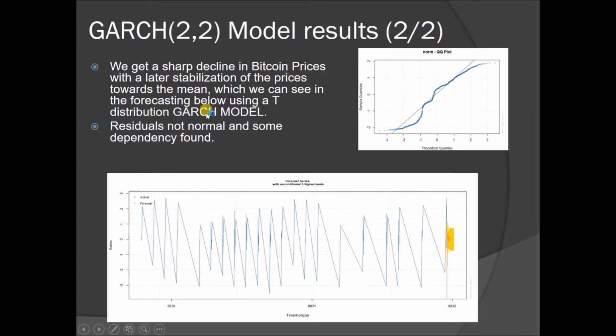So I decided to use a GARCH 2 model for this reason, and this gave as a forecast a sharp decline when using a t-distribution, and basically a return towards the mean value, which also happened with the AR model. When I checked the residuals for this data, however, I found that there was very little normality, which we can see right here, and there was also time dependency for the residuals, which was not great for the model. But these were the best two models that I could find for the data in the restricted time that we had.